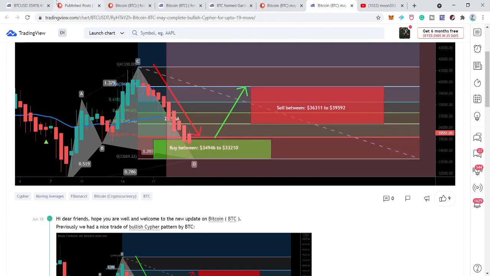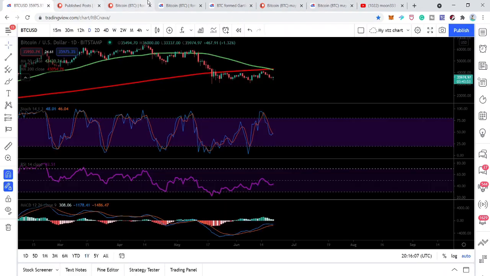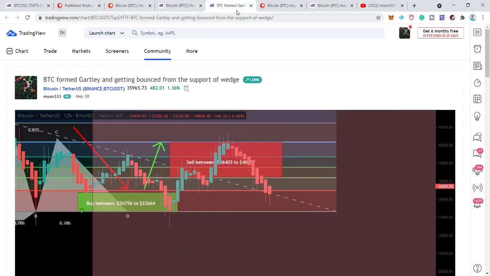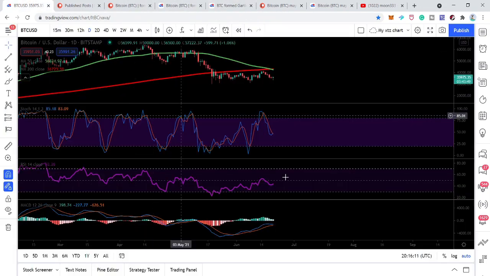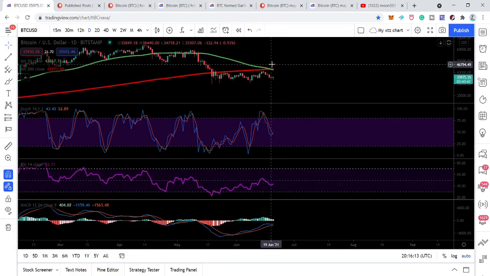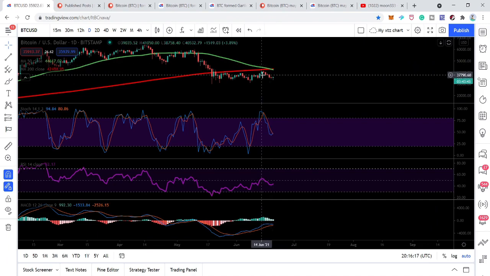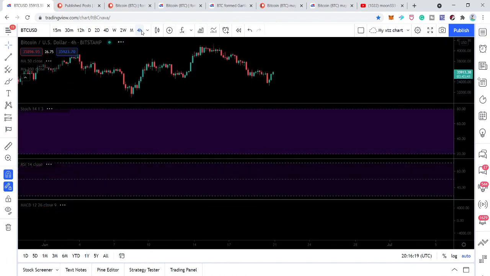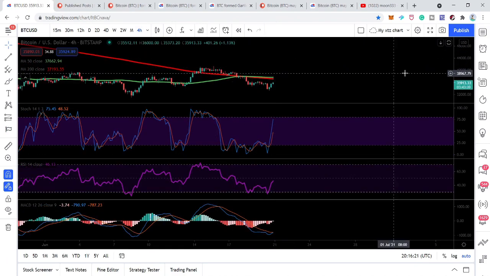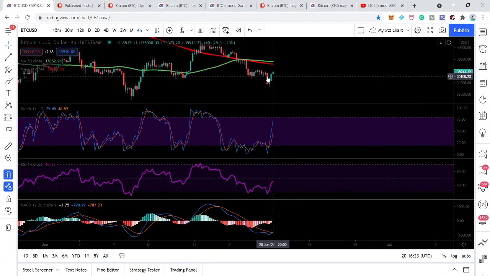But I'm expecting that once the price action is able to move above this 200 simple moving average on the daily time frame chart, then we can expect another golden cross after this death cross. Like we have already received the golden cross on the 4-hour chart. You can see that we have received this golden cross, and the price action is turning bullish on the 4-hour. But on the 12-hour, we are still in the death cross.